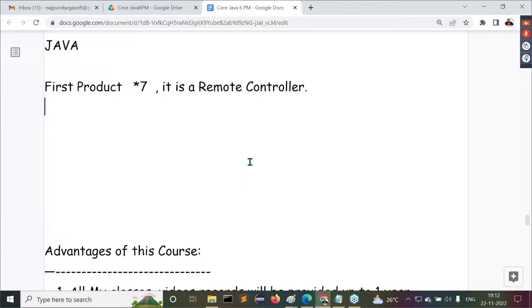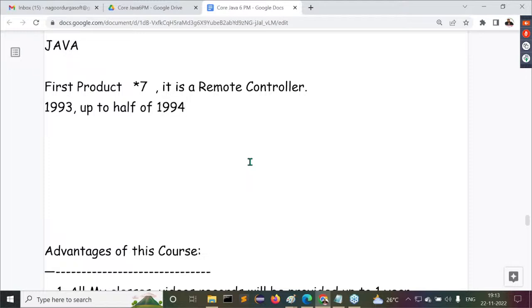How long did Sun Microsystems wait to identify a customer for the Star 7? Nearly 1.5 years. Sun Microsystems waited 1.5 years to find a customer for the Star 7. That means they waited through all of 1993 and up to half of 1994. No customer was identified. It's a failure product.